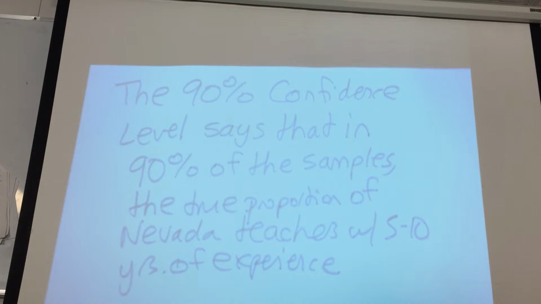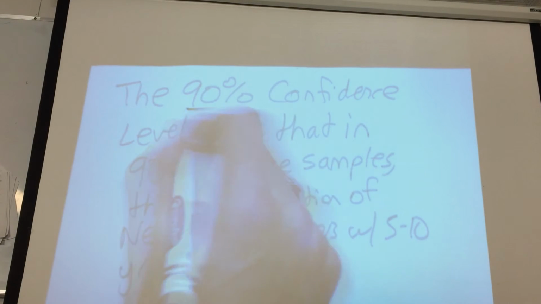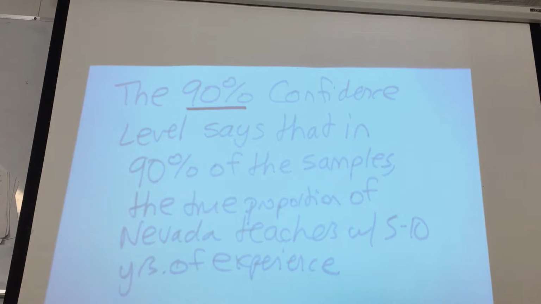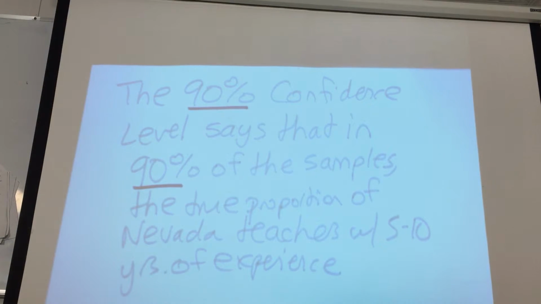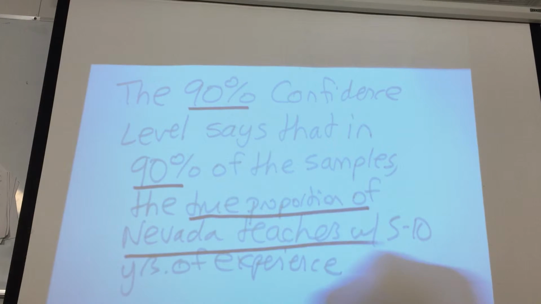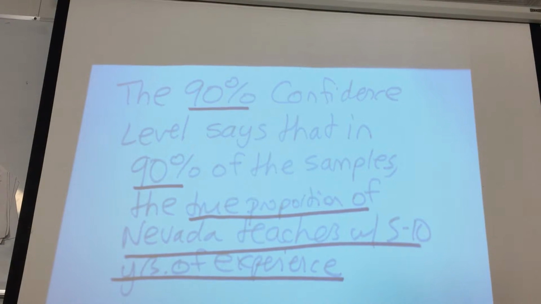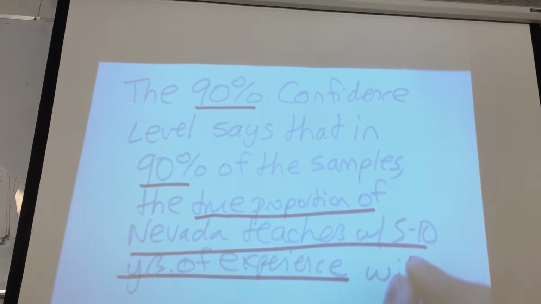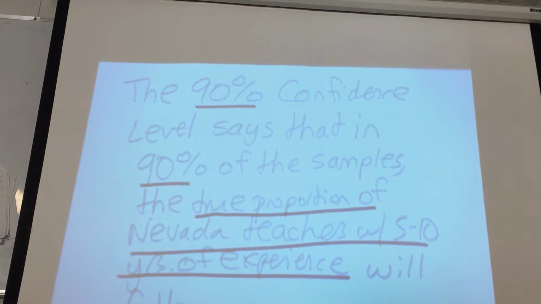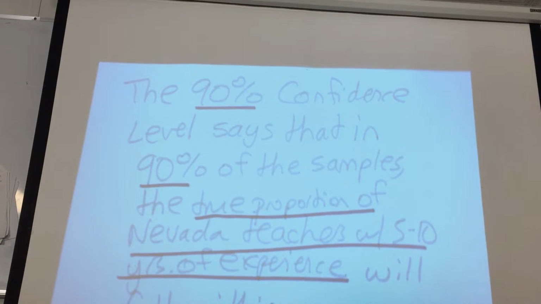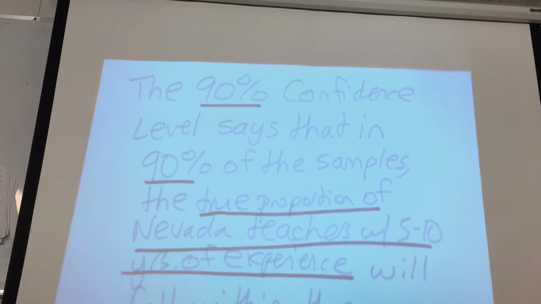So let me underline what might change. That might change if it's 95%, but 95%. That might change. This is whatever you're talking about. So 90% confidence interval says that 90% of the samples, the true proportion of the teachers will fall within the confidence interval. I'll explain this in words.